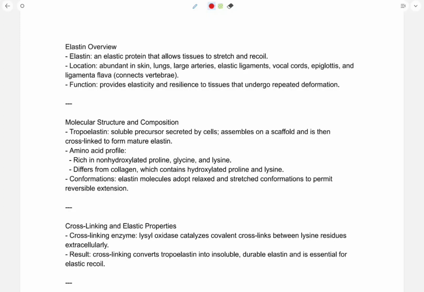Now we will discuss elastin: overview, molecular structure and composition, cross-linking and elastic properties of elastin. Elastin overview.